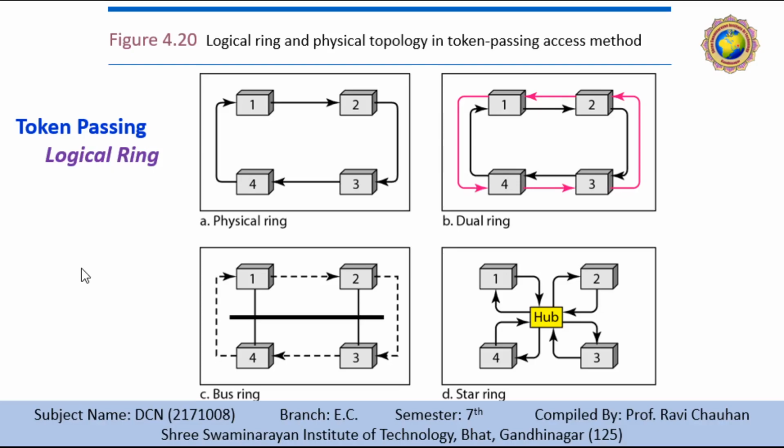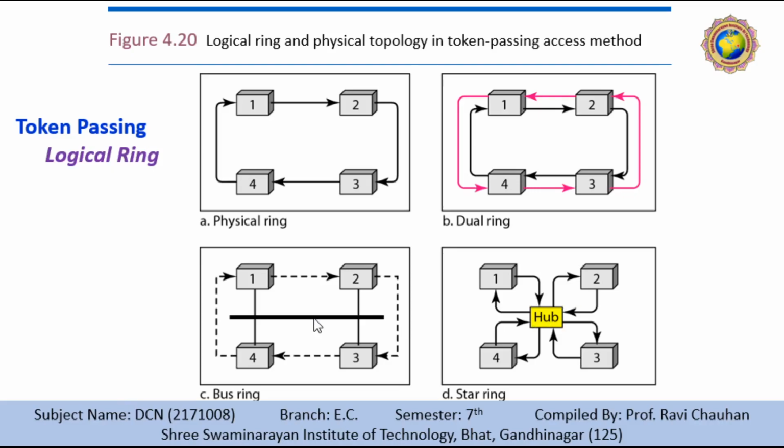Our figure shows the 4 different physical topologies that can be created using the logical ring. So all are logical rings. There is the simple physical ring, then the dual ring, where there are 2 paths, black and pink. A bus ring has a backbone network, and a star ring has a hub.